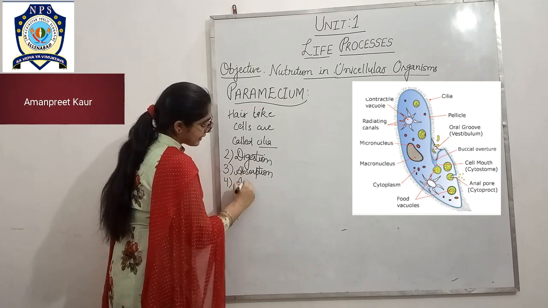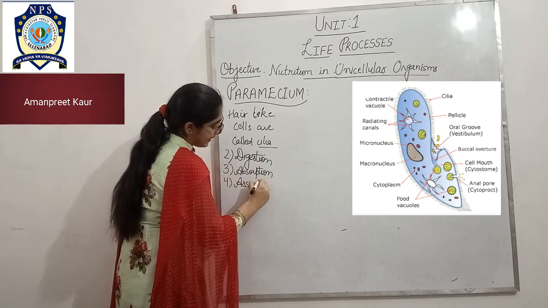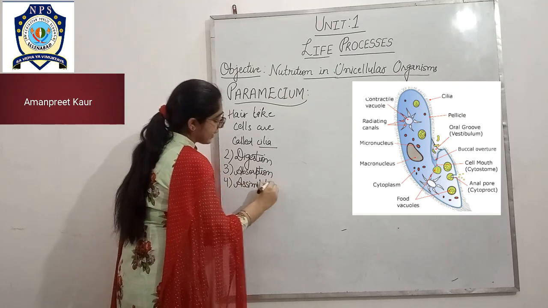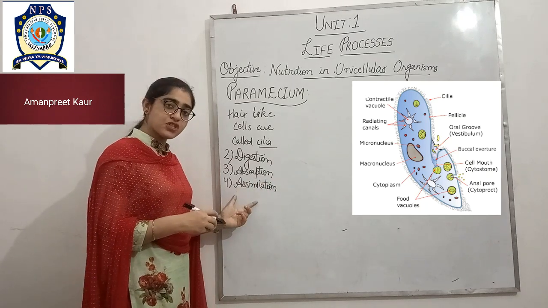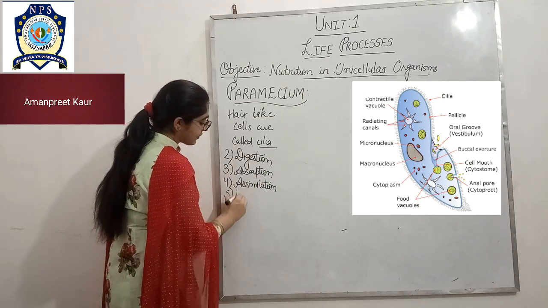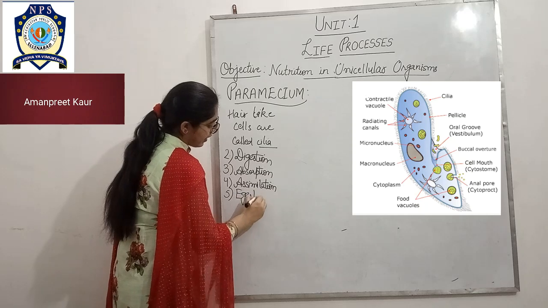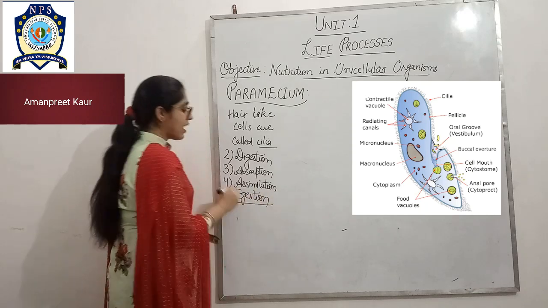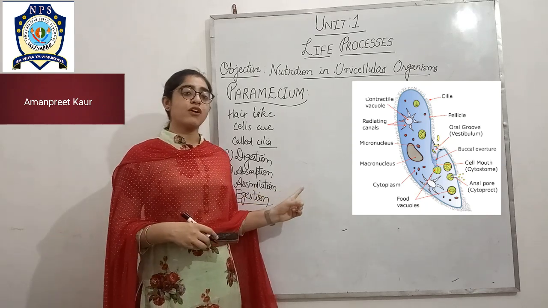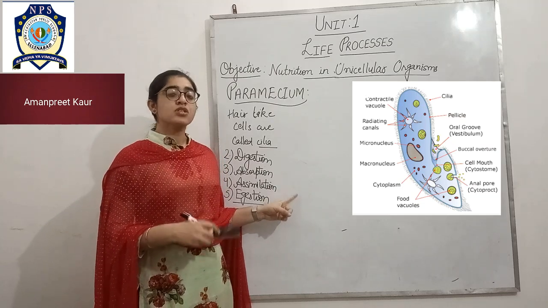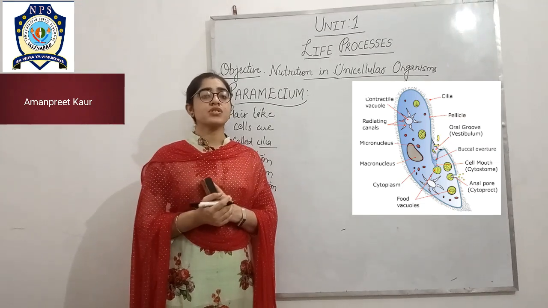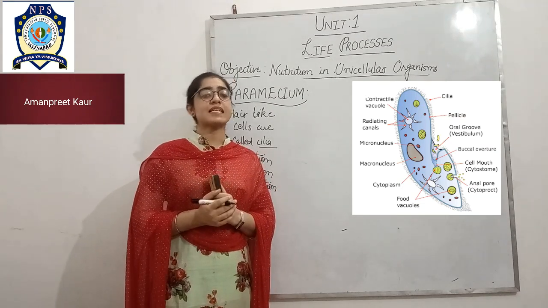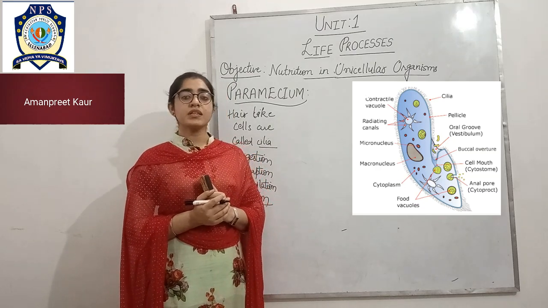And the fourth one, this absorbed food provides energy; that process is called assimilation. And again the fifth step is the same, that undigested food is passed out from the body of paramecium. So this was all about the nutrition in unicellular animals. With this, thanks.